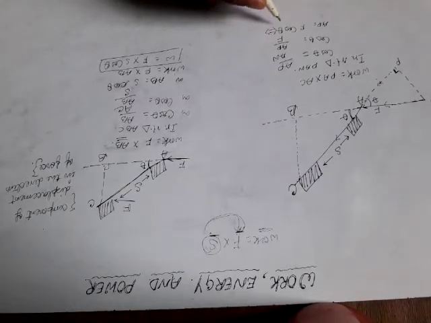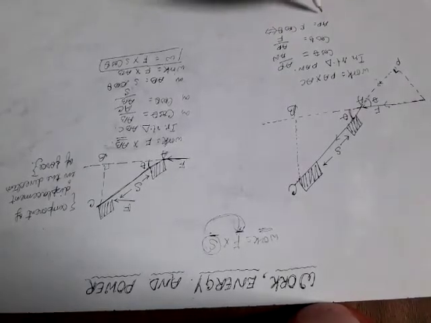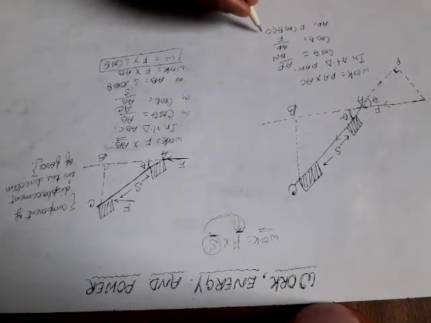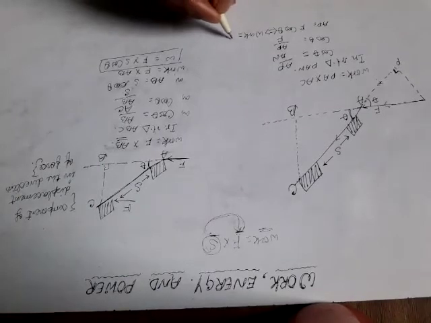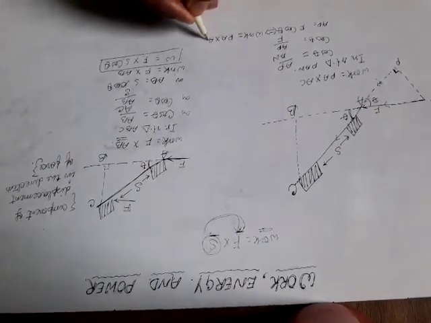So with this, we will find the work here. Work is PA into AC.